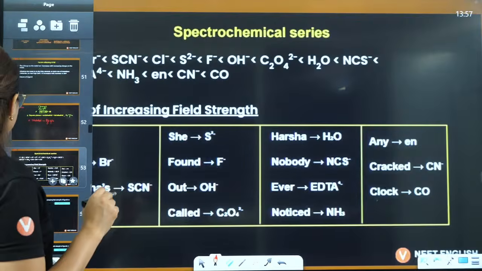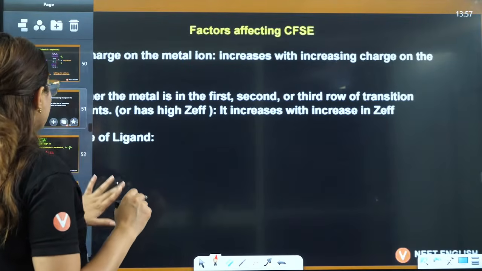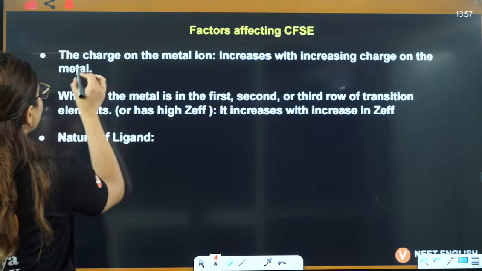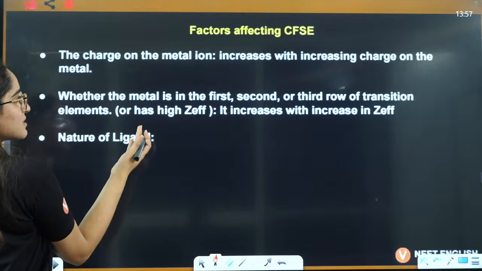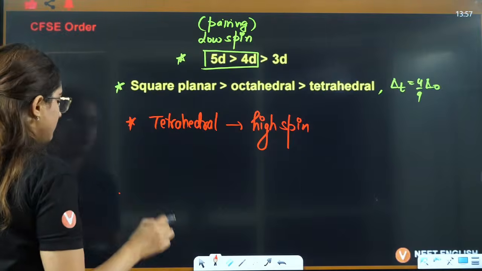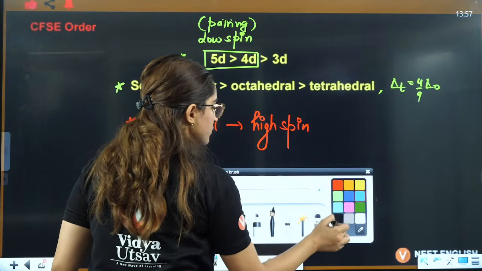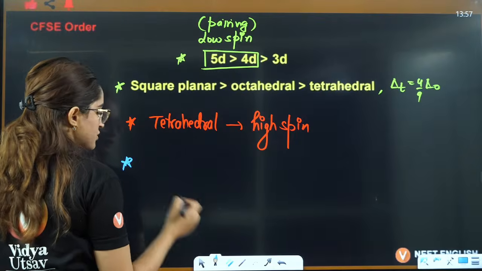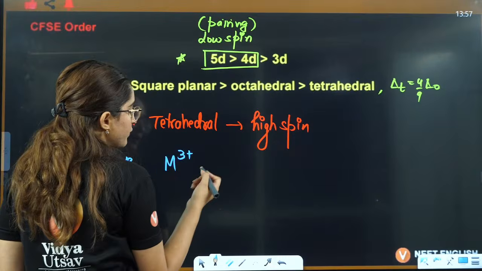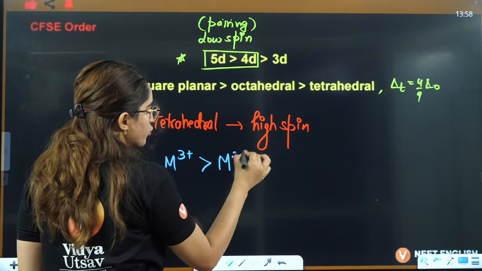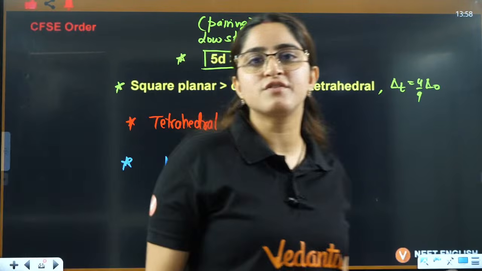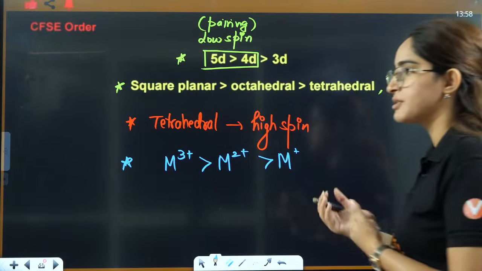Then this we have discussed. Then let's discuss the charge here. The charge on the metal ion increases with increase in the ligand. So more is the charge. I'll just write it here only. If I talk about metal 3 positive, it will have more CFSE as compared to 2 positive, as compared to 1 positive. Reason being, more is the positive charge, more will be the electrostatic attraction.